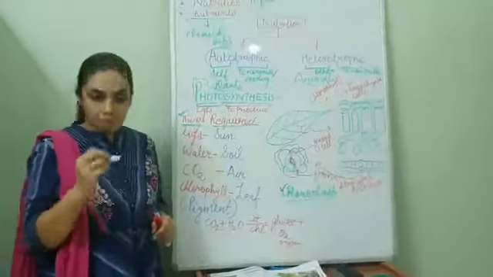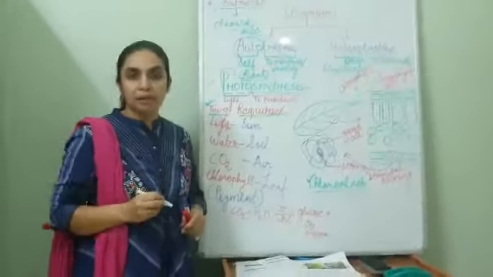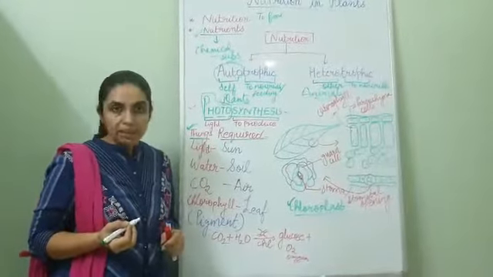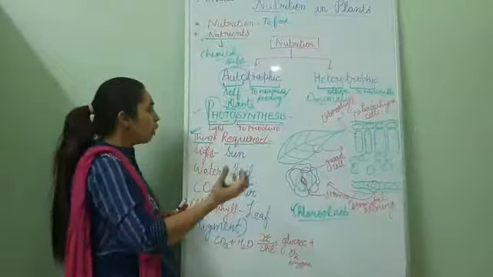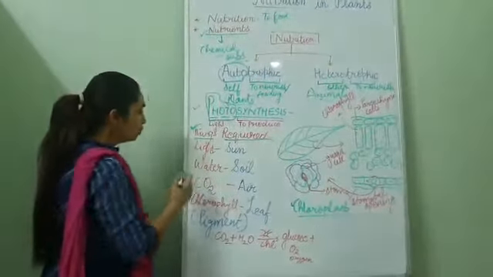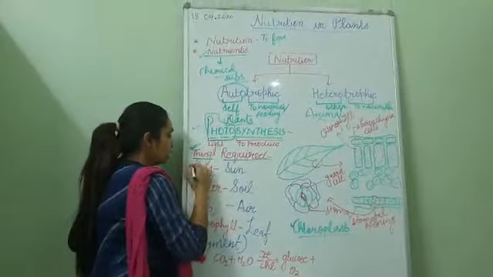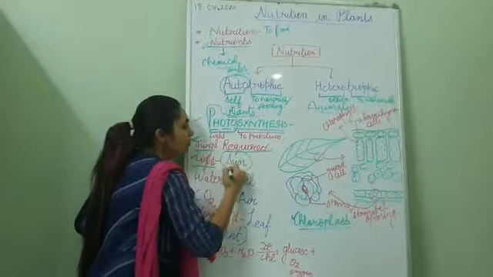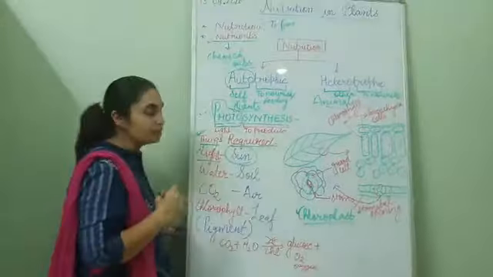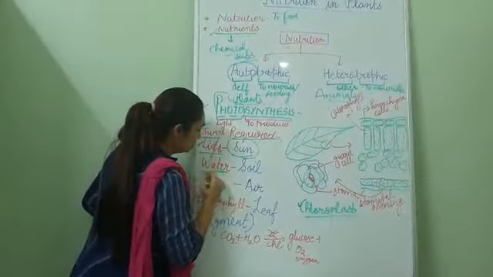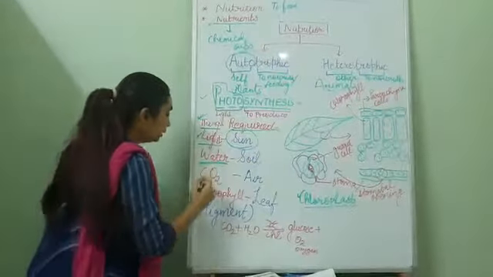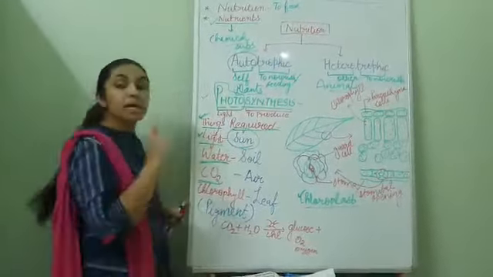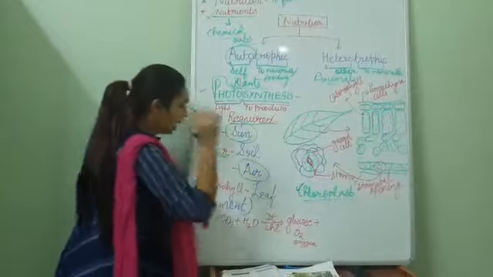Suppose your mom is doing any cooking in the kitchen. So, she'll require some ingredients. Similarly, plants also require some ingredients for the production of food. What are those? Light. Light is being provided by sun, which is the biggest star of our solar system. Then water. From where do they get water? They get water from soil. Third, CO2, that is carbon dioxide. They get carbon dioxide from air.